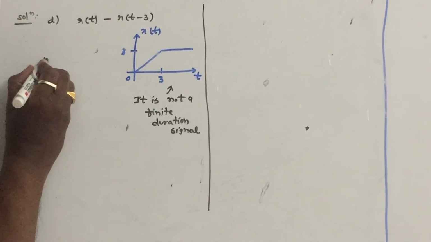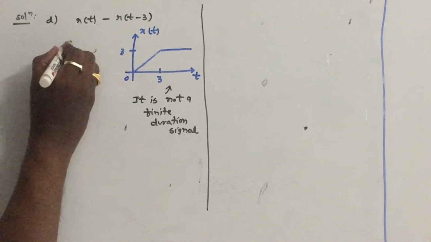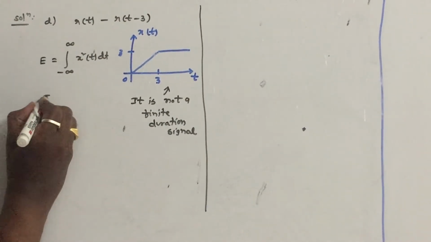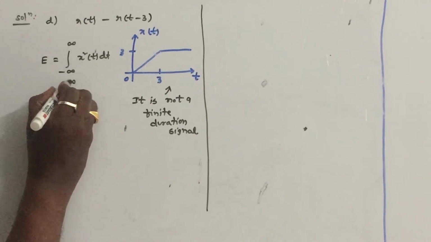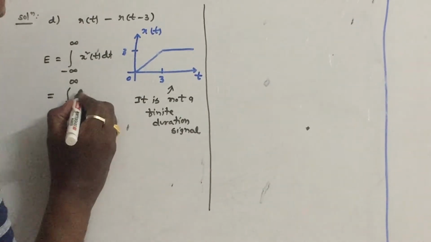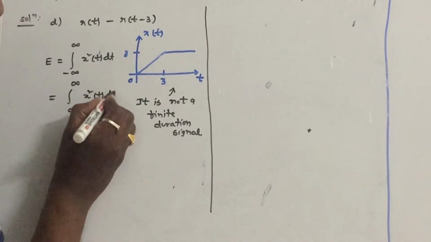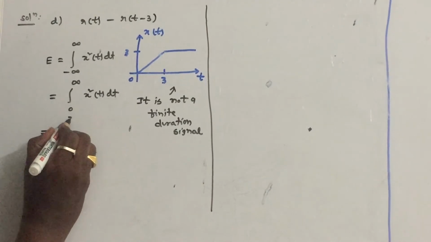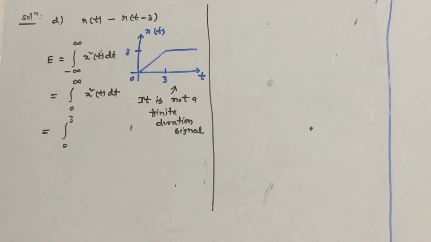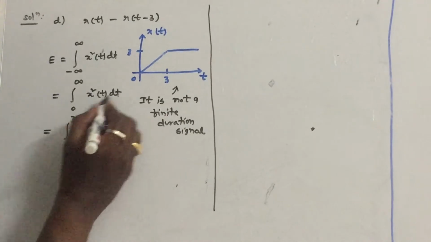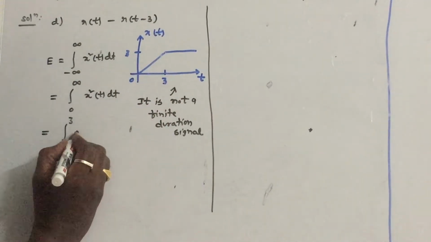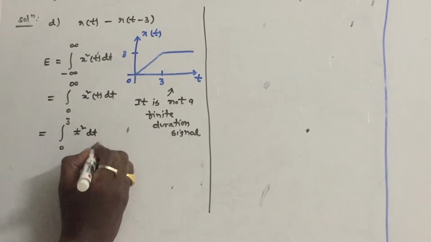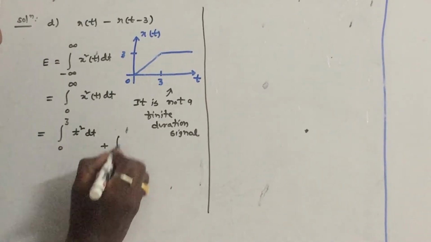What is the energy formula? Simple formula: integral from minus infinity to infinity, just square the signal and integrate. Where is the signal existing? The signal is existing from 0 to infinity. So in this interval, x square of t dt. Let us split the limit, integral 0 to 3. In this interval, what is the equation of this line? The equation of this line is t, so t square dt, plus integral 3 to infinity.